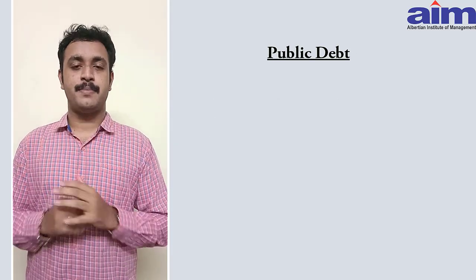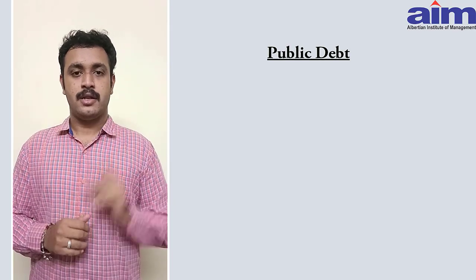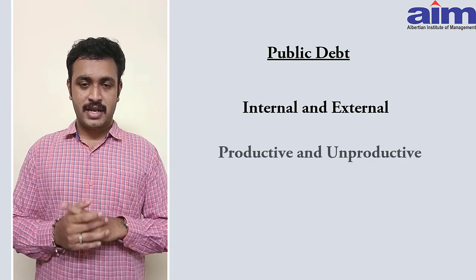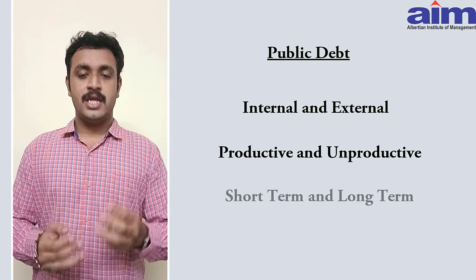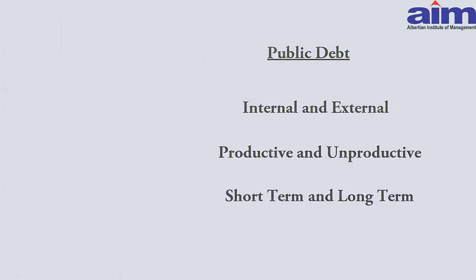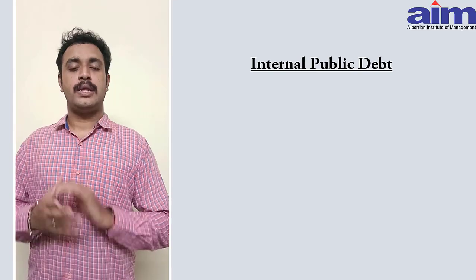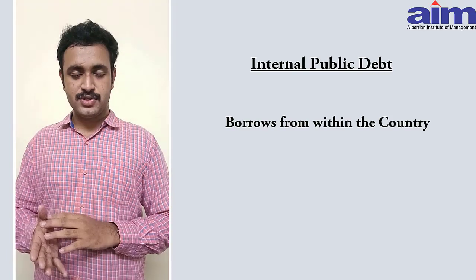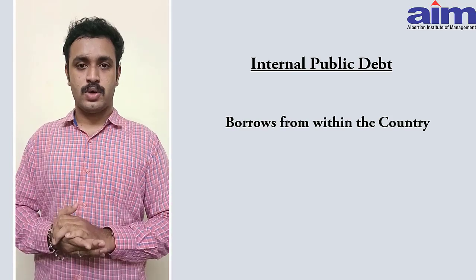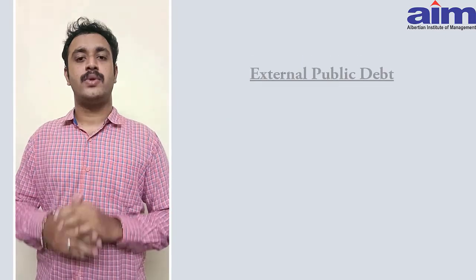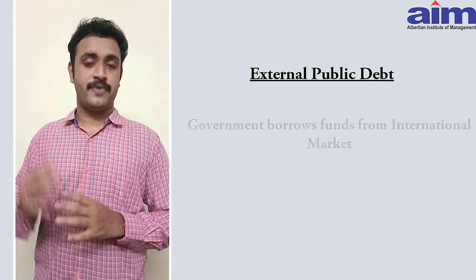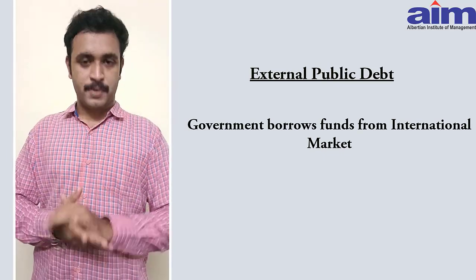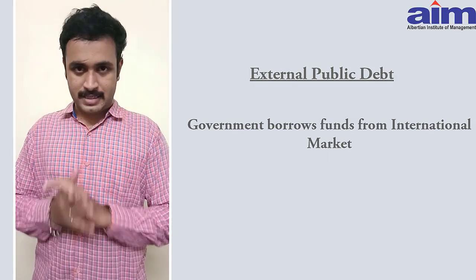Generally, public debt can be divided into 3 major categories. Number 1. Internal public debt and external public debt. Number 2. Productive debt and unproductive debt. And number 3. Short-term loans and long-term loans. Internal public debt. When the government borrows money within the country, be it from any citizens, financial institutions or the central government, it is known as internal public debt. Whereas when the government borrows money from abroad or international market, be it from any financial institutions or a nation in particular, it is known as external public debt.